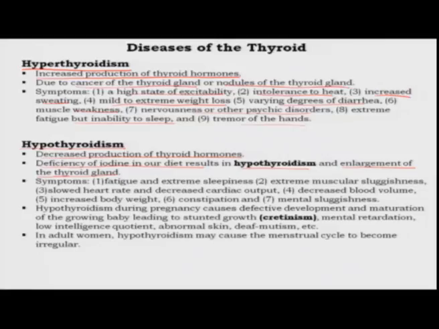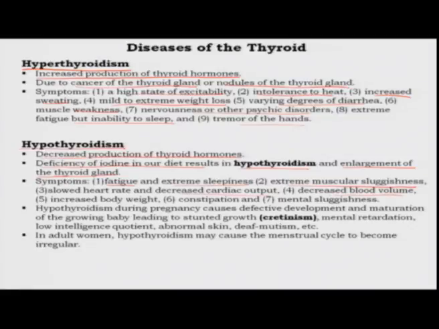They are kind of opposite to what I just discussed about hyperthyroidism. For example, some of them are opposite, some of them are the very same. Here you have fatigue, but you have extreme sleepiness or lethargy, because the metabolic rates of the body have gone down. Muscles have become sluggish, slower heart rate, decreased cardiac output, decreased blood volume.